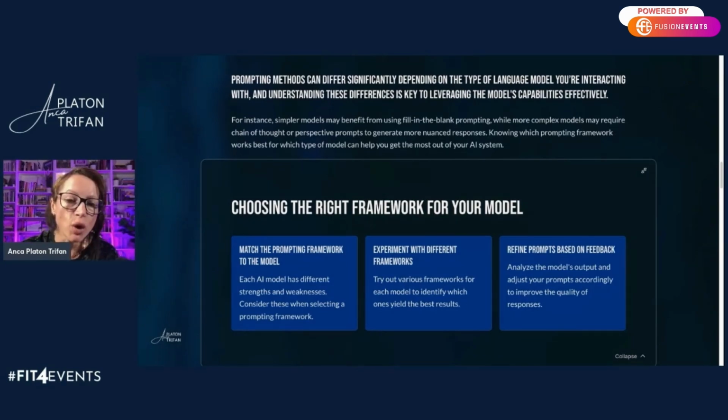Then 4.0 models are really good at chain of thought prompting, constructive criticism prompting, as well as "I want you to act as." But then some of the 4.0 models are best at tabular format prompting, comparative prompting and reverse prompting, which are frameworks that are way more advanced.